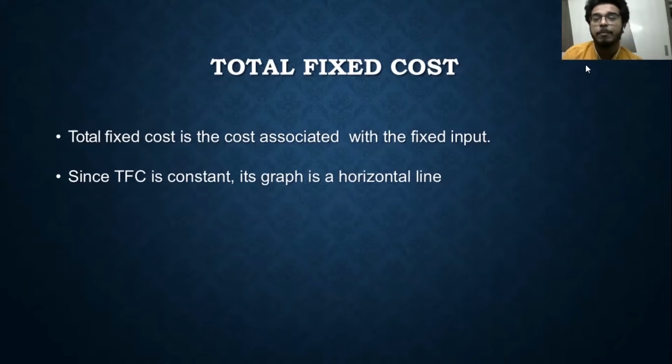The rent of the building, even if I produce 100 units, 0 units, or 5 units, the rent of the building I have to pay, or the infrastructural cost which I have to bear, is the fixed input. So the total fixed cost remains constant with whatever the production is.